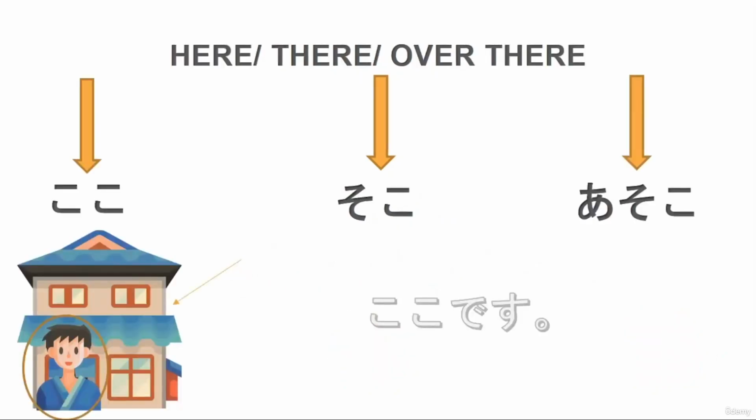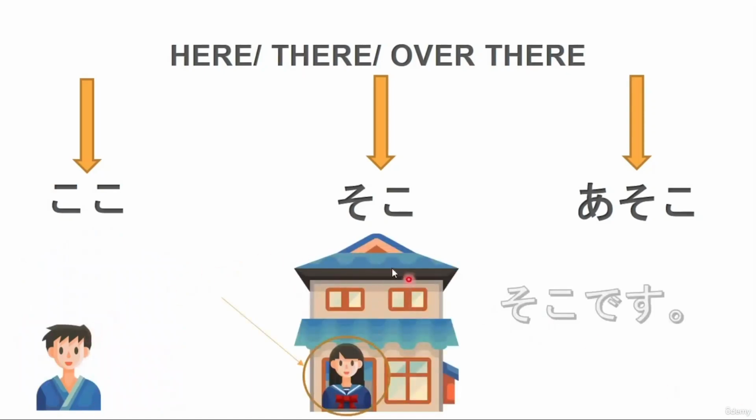Now, we also have words here, there, and over there. So let's imagine you are right here and the house is here. You would say here, koko. And if you want to say it's here, like right here, you can say koko desu by adding is, are: koko desu.